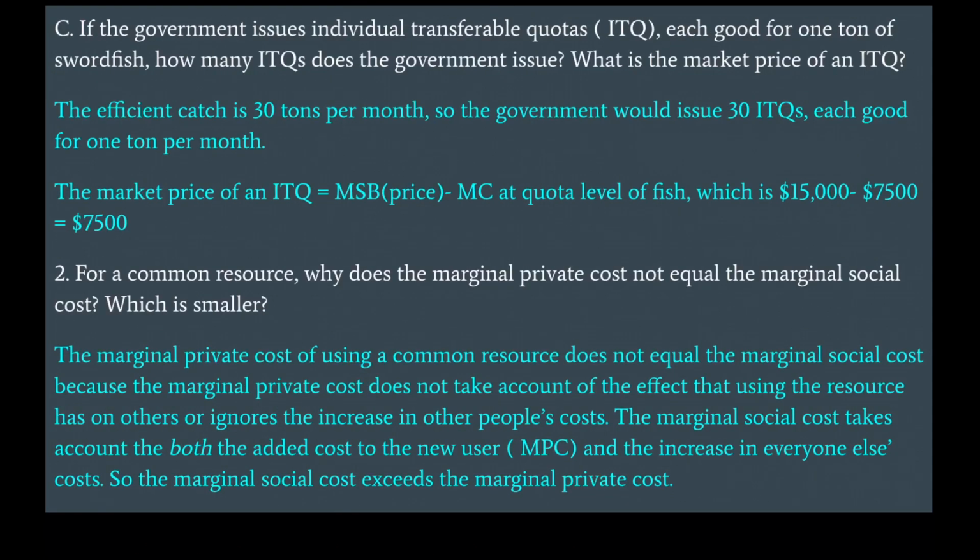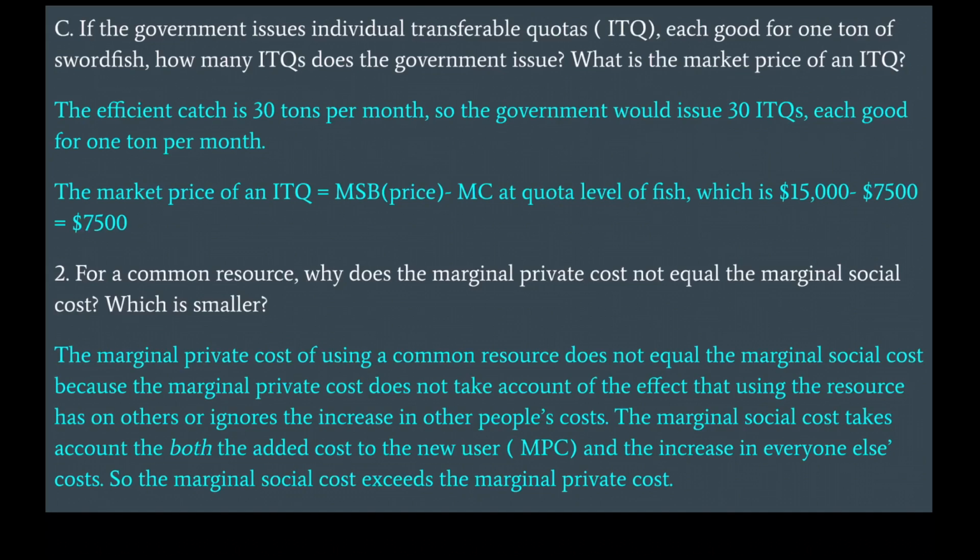If the government issues individual transferable quotas, that is ITQs, each good for 1 ton of swordfish, how many ITQs does the government issue? What is the market price of an ITQ? The efficient catch is 30 tons per month, so the government would issue 30 ITQs, each good for 1 ton per month. The market price of an ITQ equals MSB minus MC at the quota level of fish, which is $15,000 minus $7,500.